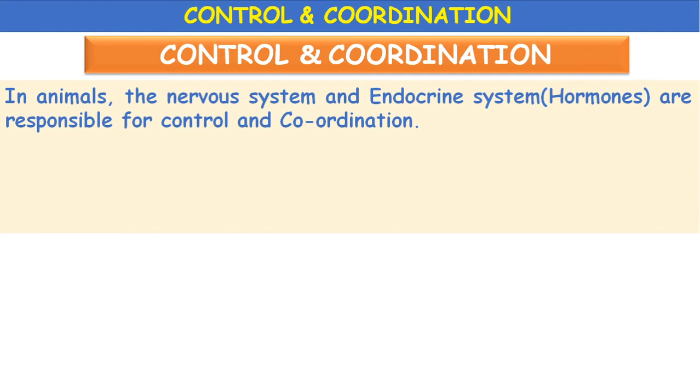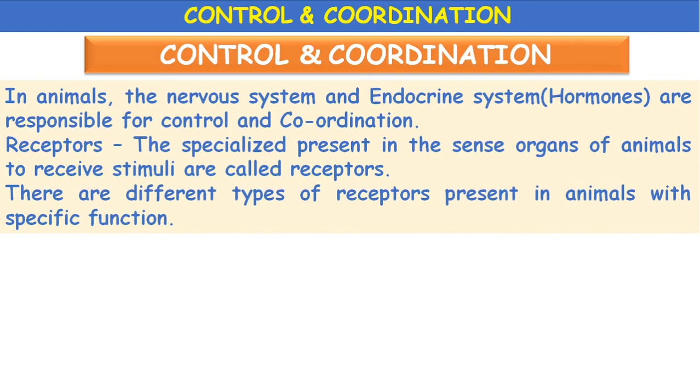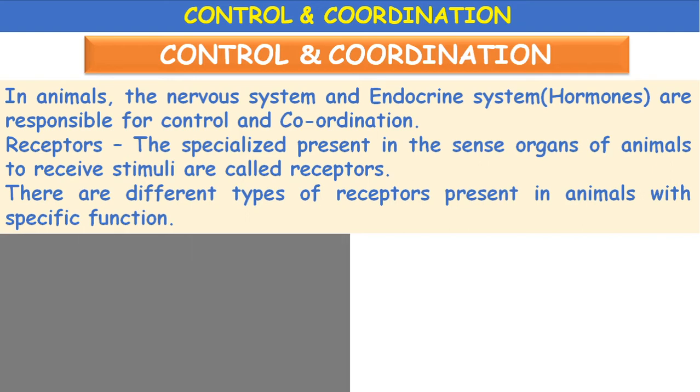Control and coordination. In animals, the nervous system and endocrine system, that is hormones, are responsible for control and coordination. Receptors are specialized cells present in the sense organs of animals to receive stimuli, and these cells are called receptors. The specialized cells present in the sense organs of animals to receive stimuli are called receptors. There are different types of receptors present in animals with specific functions.